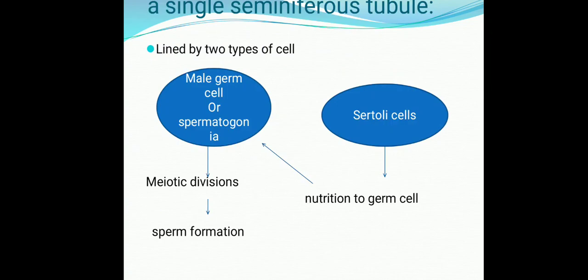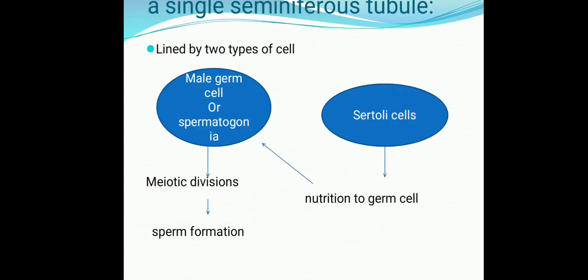Now this tubule also contains a second group of cells that are called Sertoli cells or sister cells. Their function is to give nutrition to the germ cells, because germ cells have to divide, undergo meiotic divisions, and form sperms. So nutrition is provided by the sister or Sertoli cells. Okay, we are talking about a single seminiferous tubule.